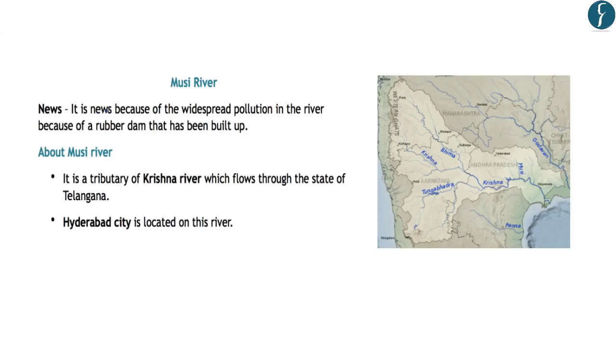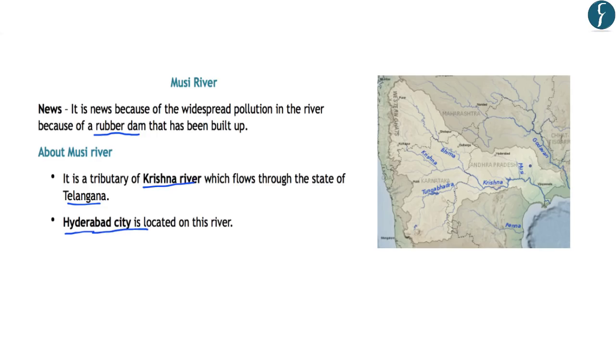Now, the Musi River is in news because of the widespread pollution in the river because of a rubber dam that has been built on this river. However, this fact is not important for us. What is important for us is the geography of the river Musi. And in this line, it is a tributary of Krishna River and it flows through the state of Telangana. Further, Hyderabad city is located on this river.